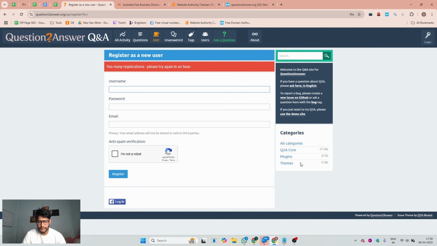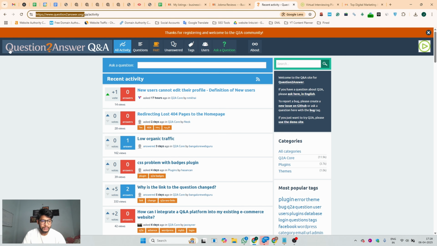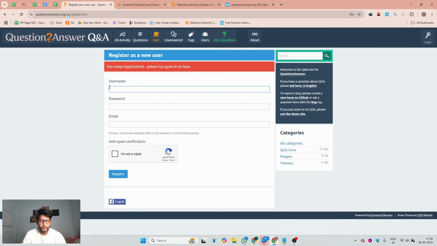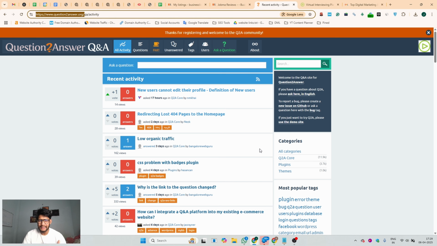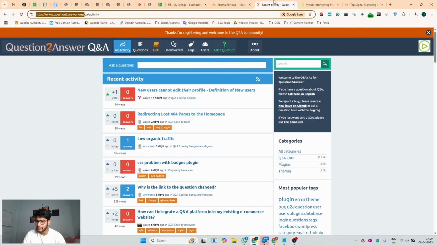Okay, no problem. Just a couple of seconds ago, I created my account on this website. You see. So what you can do is put your username, your password, your email address, then click on the register button, and you easily create your account. Then the site will send you the account activation email. I can show you in my inbox, I received the activation email around 17 minutes ago. You can click on this link, then your account is verified.